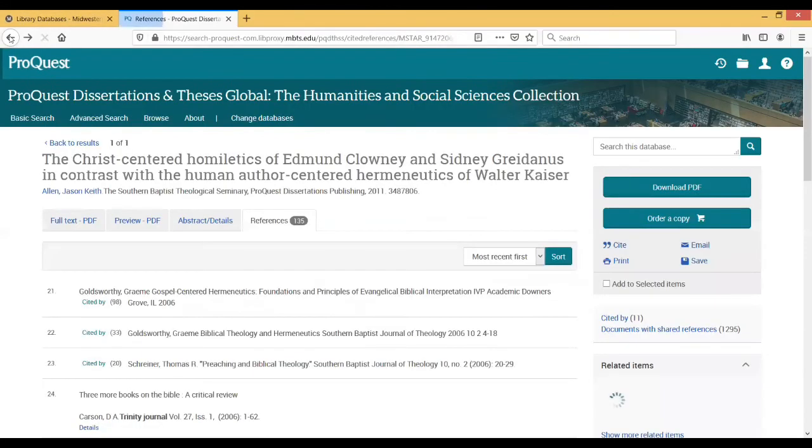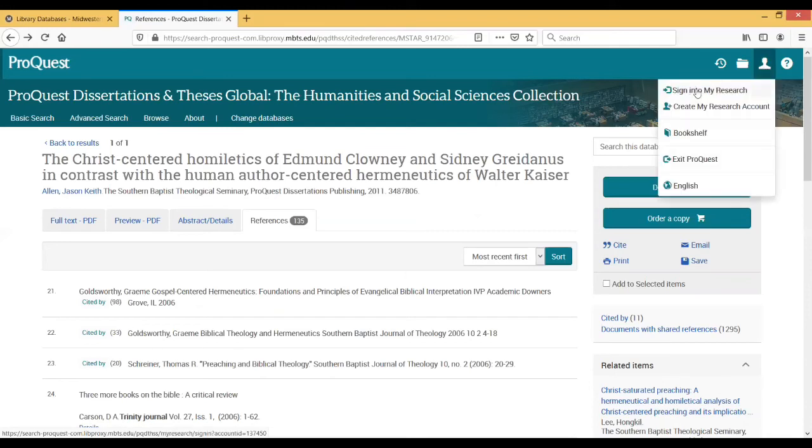We'll also draw your attention to, up here, it's not labeled, but very similar to the My EBSCOhost account that I mentioned in Joshua, you can do the same thing over on the ProQuest side. See this silhouette here. When you click on that, the ProQuest side is referred to as My Research. If you create an account in here, you can do the same sorts of things that you were doing on the Joshua side.